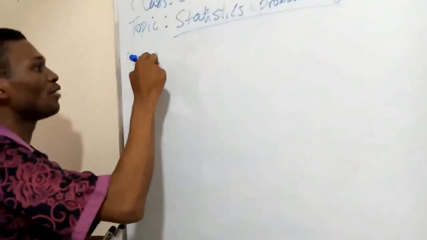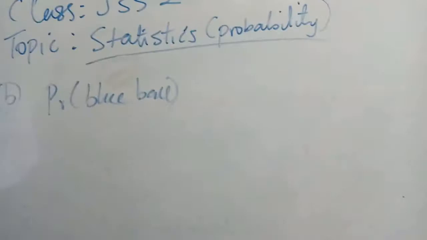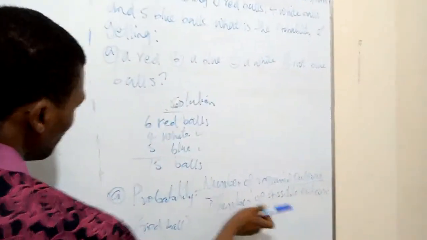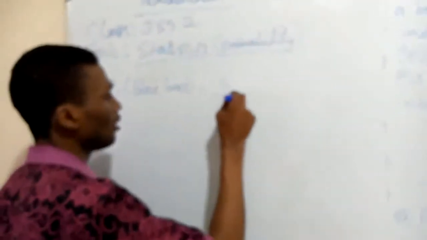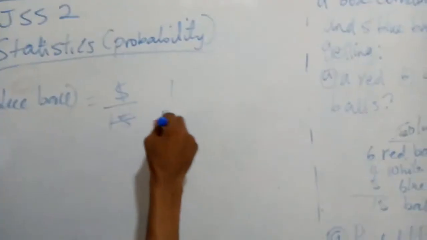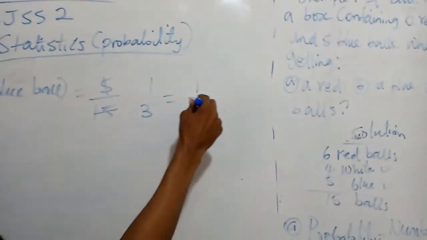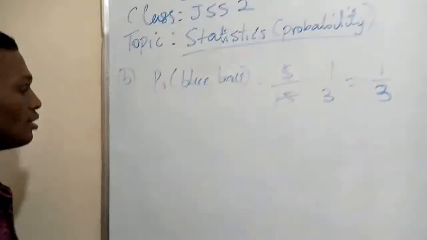So the probability of getting a blue ball is the number of required outcomes all over the number of possible outcomes. Required outcome is 5 all over 15. So we have 5 all over 15. 5 into itself is 1, into 15 is 3. So we have 1/3. The probability of getting a blue ball is 1/3.